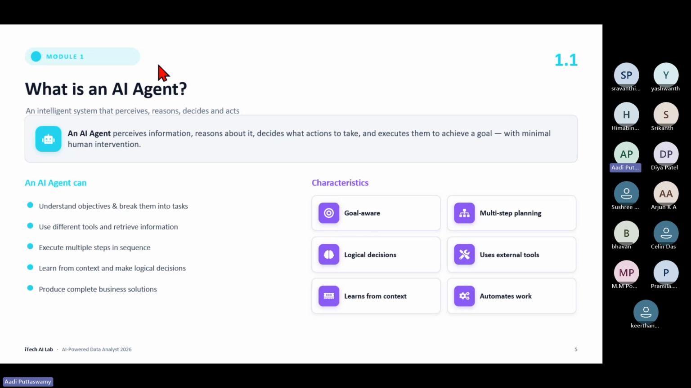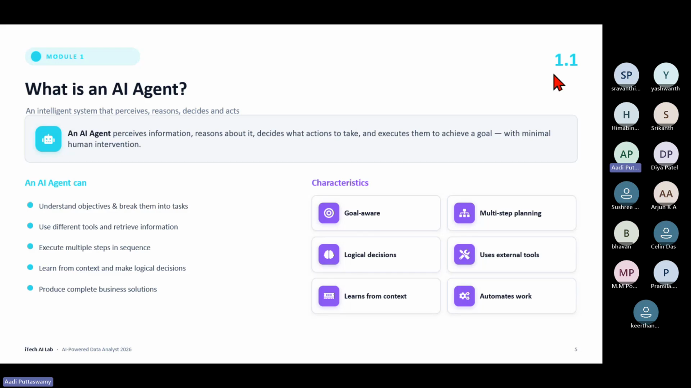Now, what can an AI agent actually do? It can understand objectives and break them into tasks, then use different tools and retrieve information, and then execute multiple steps in a sequence, learn from context, make logical decisions, and produce a complete business solution. So you understood it behaves like a human. But unless it is trained, it will not do anything. Once it is trained, it will do everything for you. You don't have to bother about it. It will take care of everything. That is called an AI agent. It's like a digital employee.